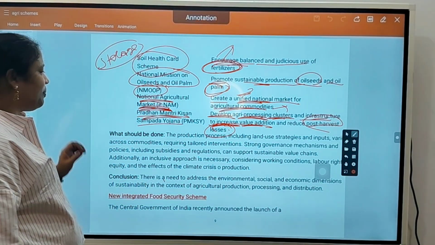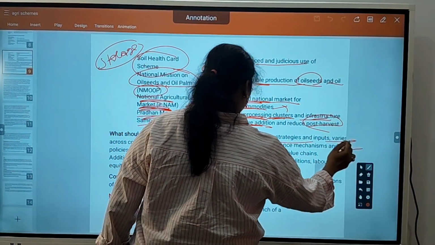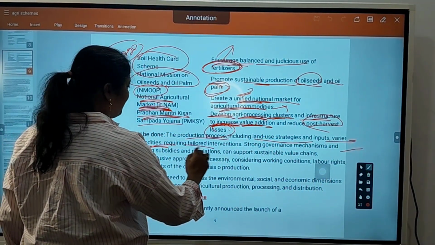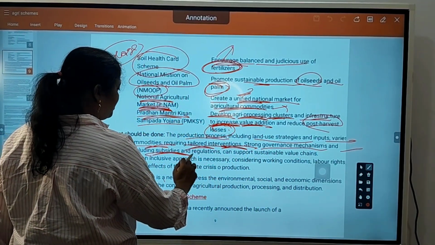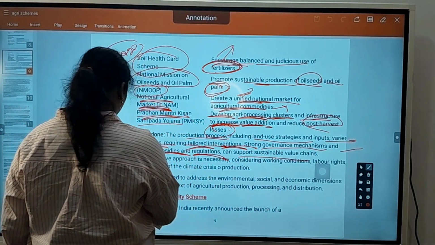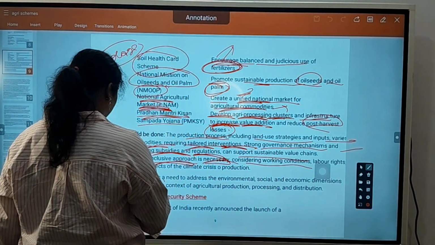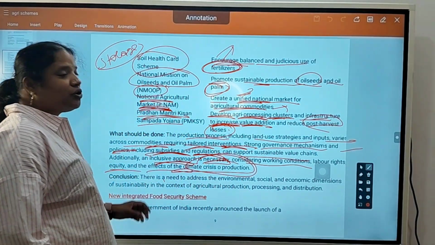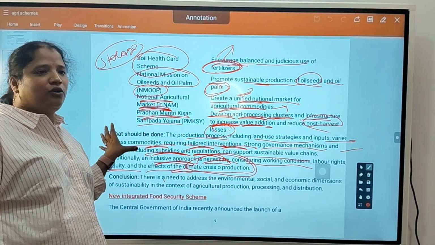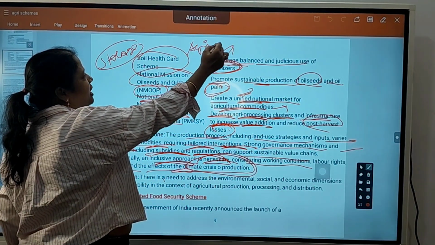So the production process, including land use strategies and inputs across commodities, requires tailored intervention, strong governance mechanisms, policies, subsidies, regulations, and a sustainable value chain. An inclusive approach is necessary, considering working conditions, labor rights, equity, and the effects of the climate crisis on production. So all these things must be taken into consideration when people are doing agriculture. They should not harm the climate.